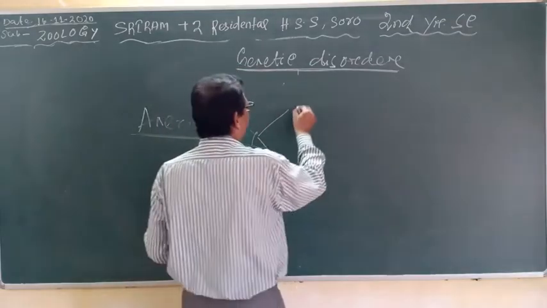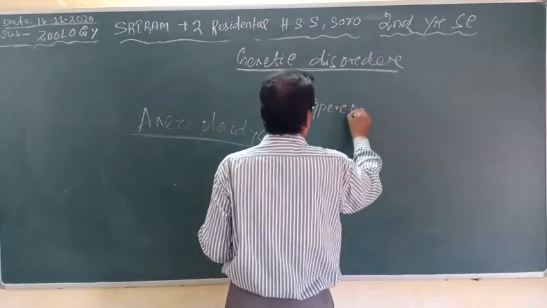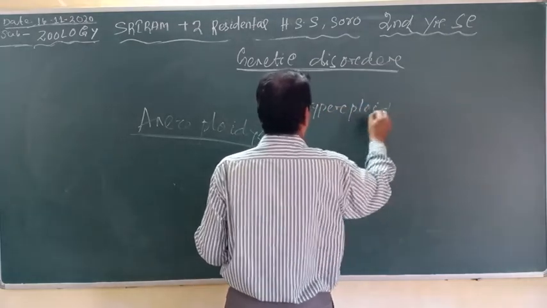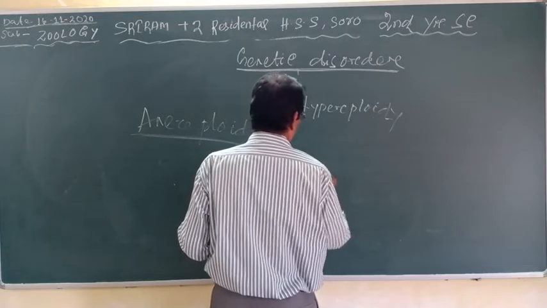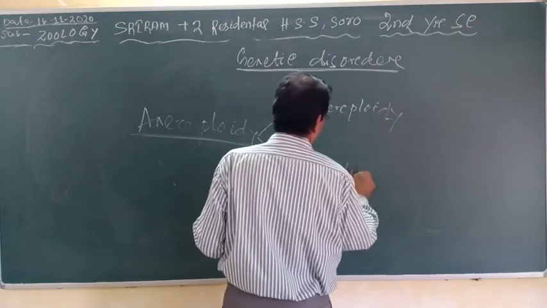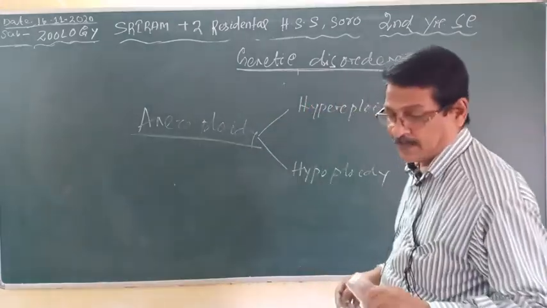Aneuploidy is of two types: hyperploidy and hypoploidy.